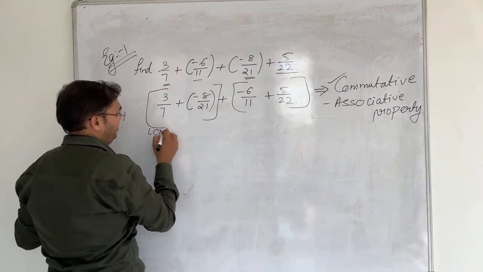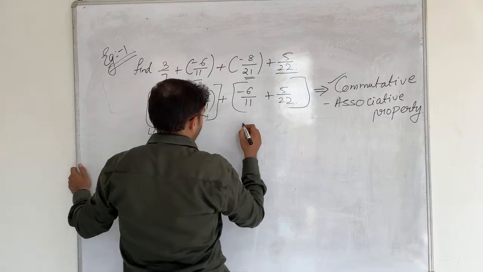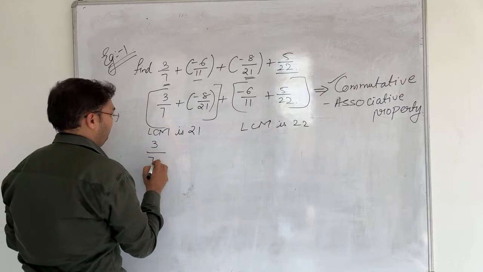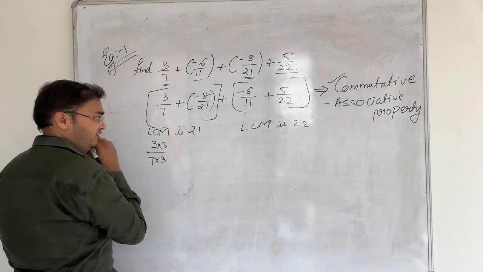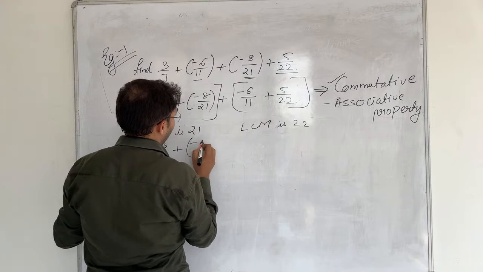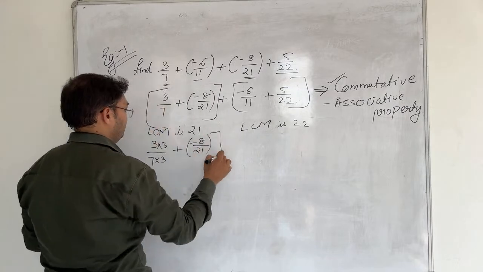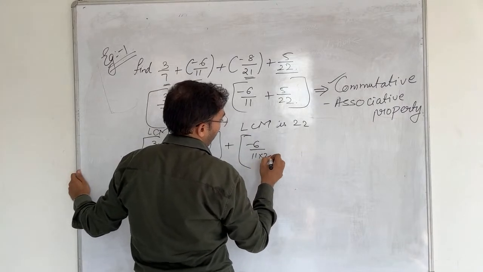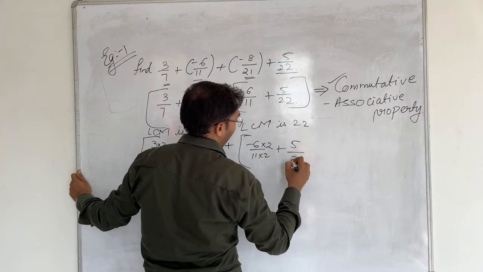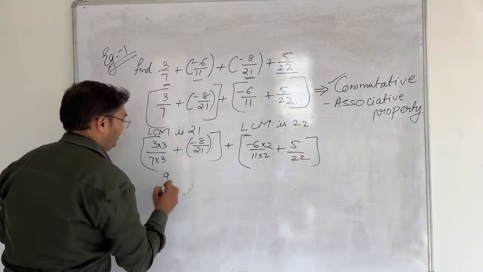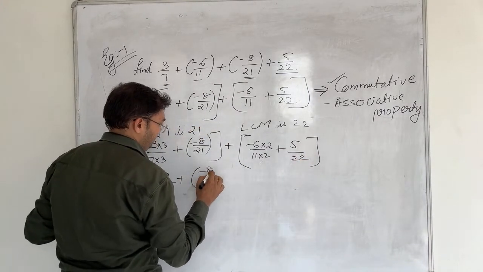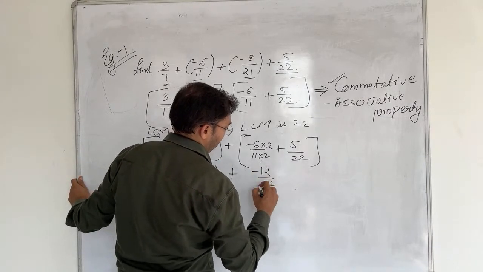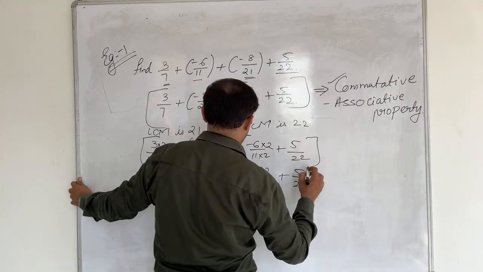What would be the LCM over here? LCM is 21. In the same way here the LCM is 22. That means 3 upon 7 we multiply by 3 in the numerator and denominator, plus minus 8 upon 21 as it is, bracket over, plus minus 6 upon 11 into 2, plus 5 upon 22. So 9 upon 21 plus minus 8 upon 21 plus minus 12 upon 22 plus 5 upon 22.